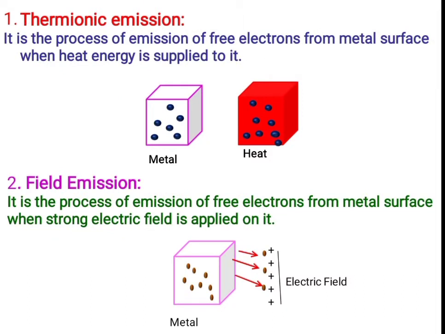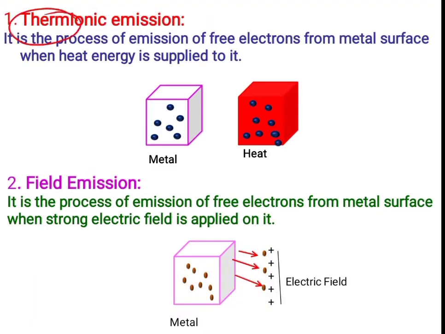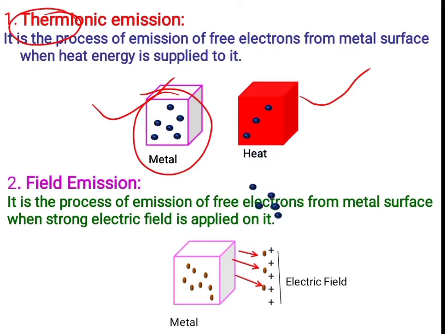Thermionic emission, it is a process of emission of free electrons from metal surface when heat energy is supplied to it. Therm means heat, which is related to heat. Suppose if we consider the metal where the free electrons are present, if we heat that metal, then the number of electrons which are present on the surface of the metal, they are ejected out, or they will come out from the surface of the metal. This process is called thermionic emission.